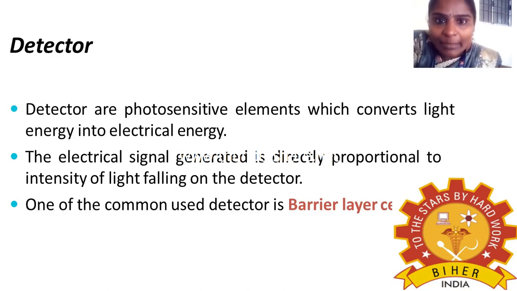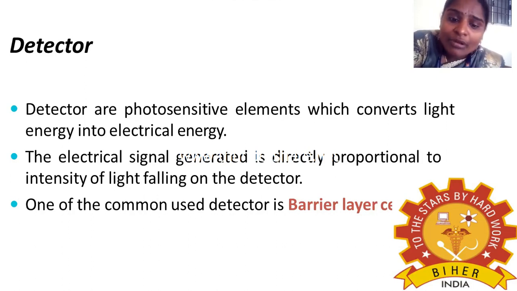So what happens here? At the anode, it generates energy, that is, it generates a current. This current is measured, and it gives the detail about the concentration of the solution present in your sample. The electrical signal generated is directly proportional to the intensity of light falling on the detector, so the intensity of light tells you the concentration of the solution present in your sample.